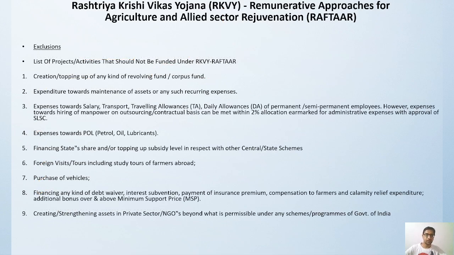But there are certain exclusion sectors also. So what are these excluded sectors? These are the sectors where creation or topping up of any kind of revolving fund or corpus is not allowed. That means you cannot revolve or top up any other fund with this scheme. And if there is any expenditure towards maintenance of assets, which is a recurring expense, again you cannot do that. Then expenses on salary, transport, travelling allowance, daily allowances, semi-permanent employment, this is also not allowed.